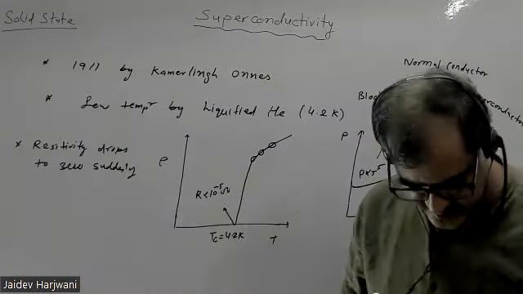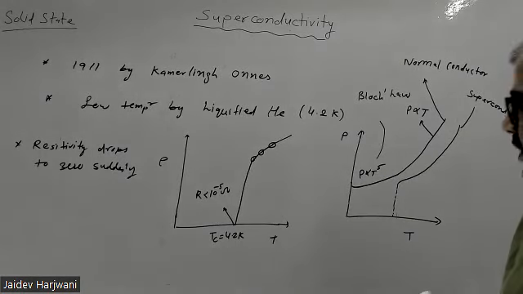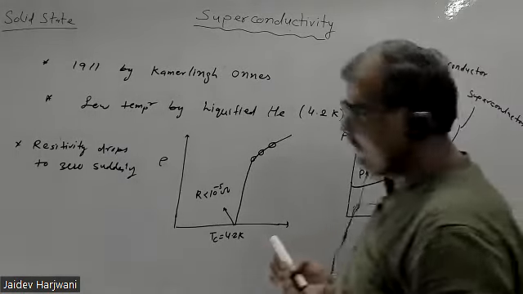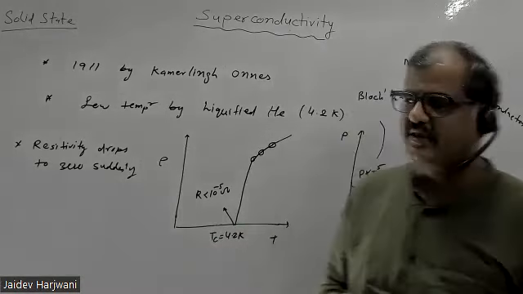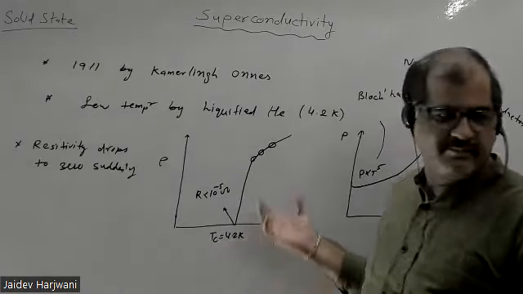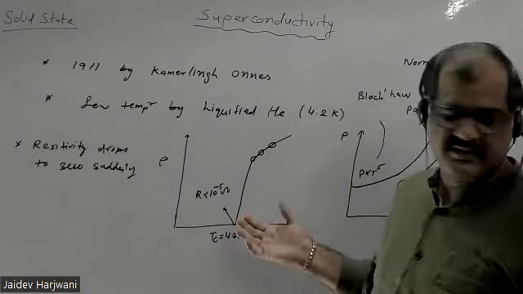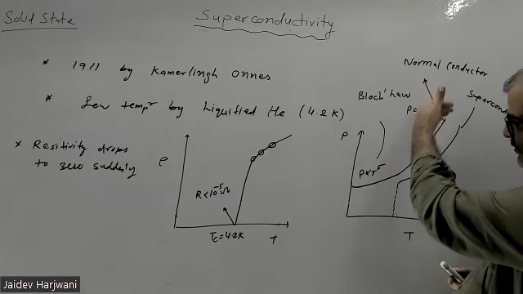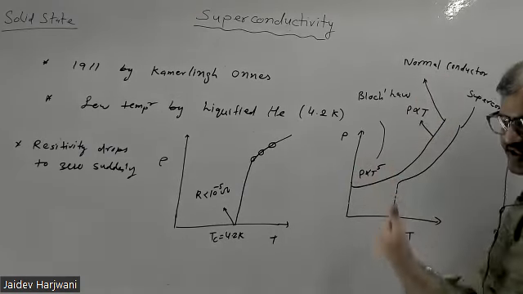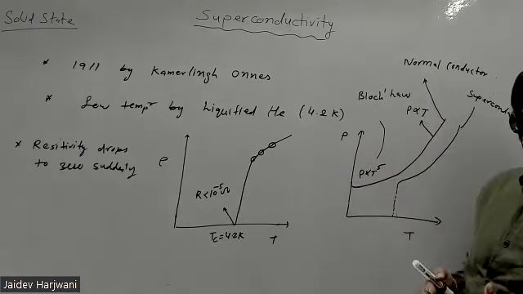We were discussing superconductivity. Superconductivity is a low temperature phenomenon. When you reduce the temperature of certain samples, their resistivity drops down to 0. This phenomenon is called superconductivity. I am comparing this superconducting sample with normal conductors. When you reduce the temperature of a normal sample, the variation of resistivity with temperature is given by rho proportional to T^5 at low temperature.